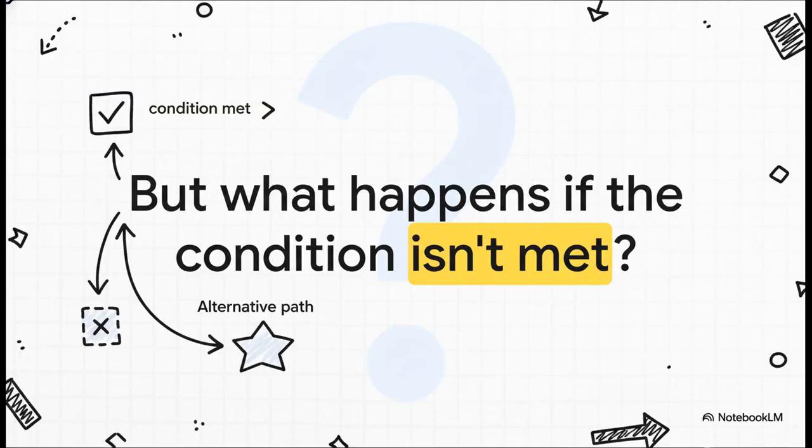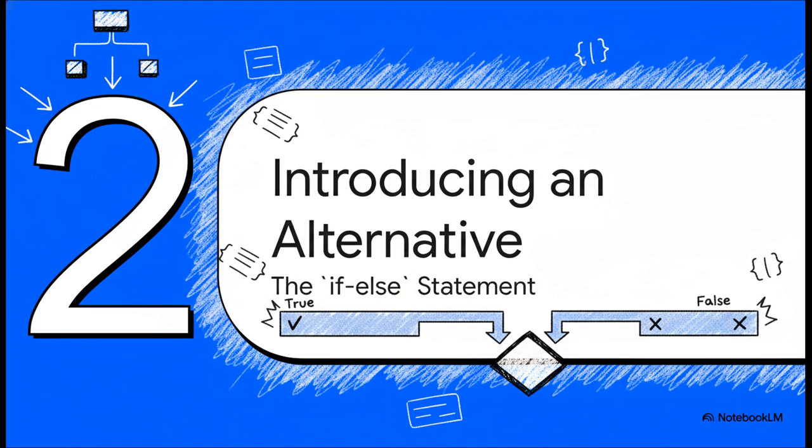Okay, but this brings up a really important question. In that last example, what if the age was, say, 16? The condition age greater than or equal to 18 would be false, and the program would just do nothing. It just skips right over that print statement and moves on. So what if we wanted to do something else instead? And that's where our next tool comes in.